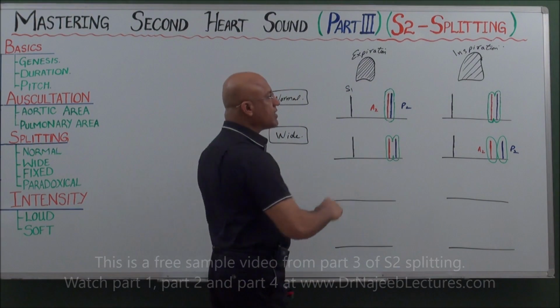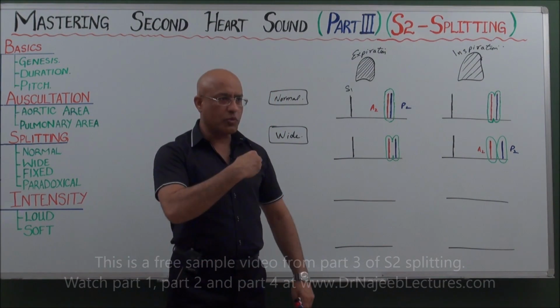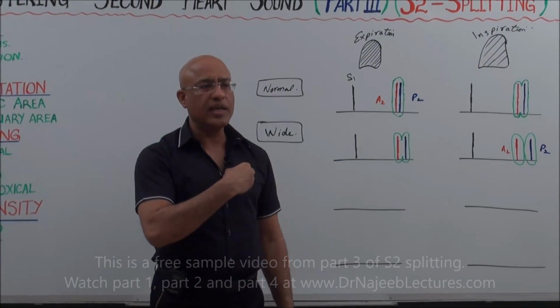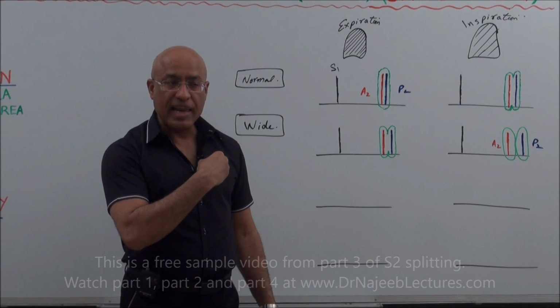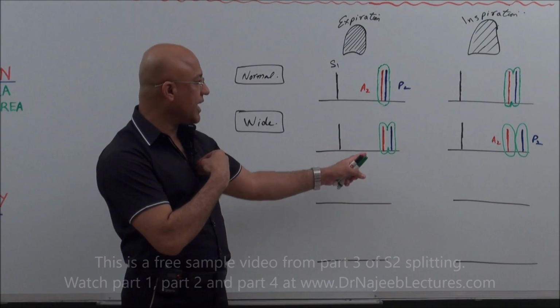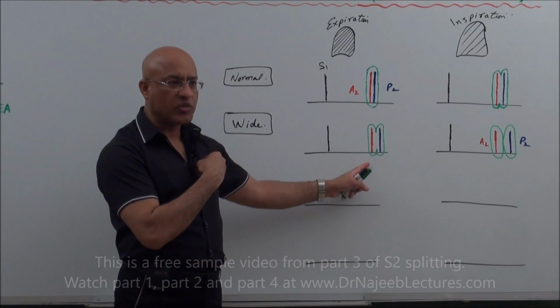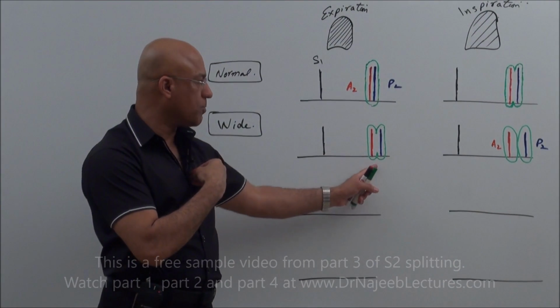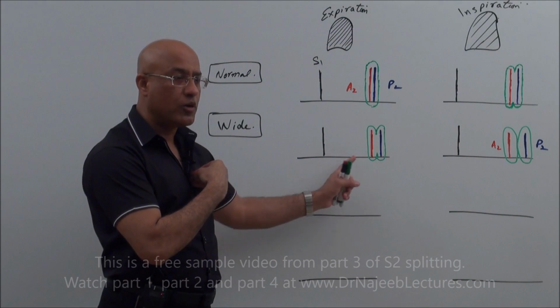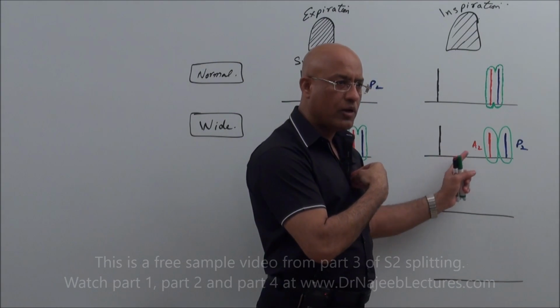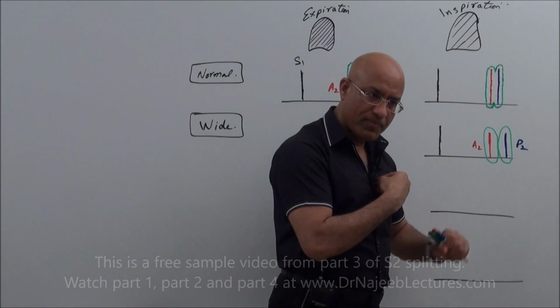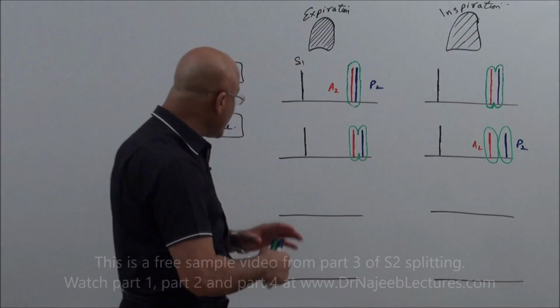If you hear this kind of pattern, at which area do you apply the stethoscope? The second intercostal space, left parasternal. What will you hear in wide splitting? During expiration, you will hear loop, drop, loop, drop, loop, drop. And during inspiration, you will hear loop, drop, loop, drop, loop, drop. You understand it? So what really happens?